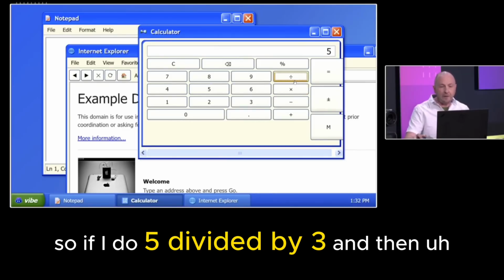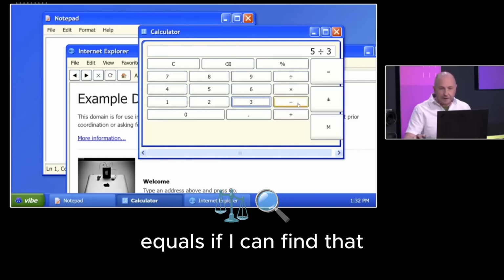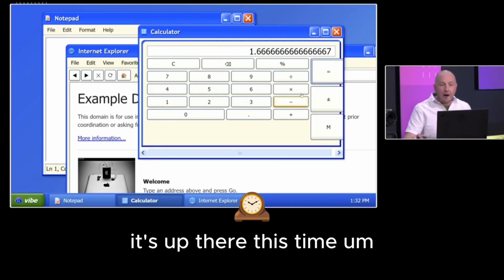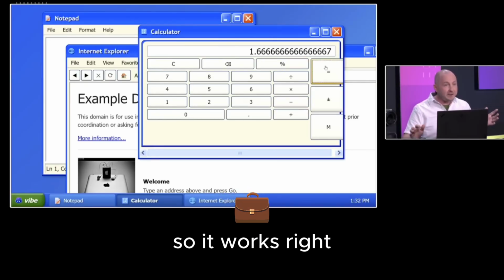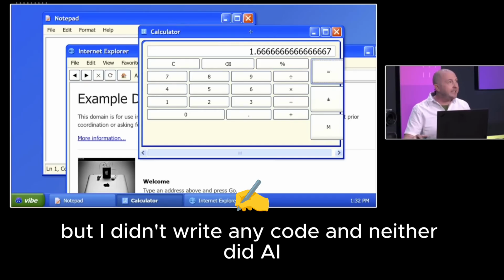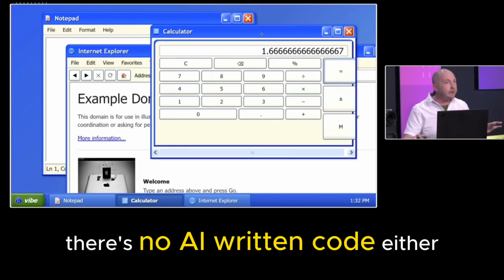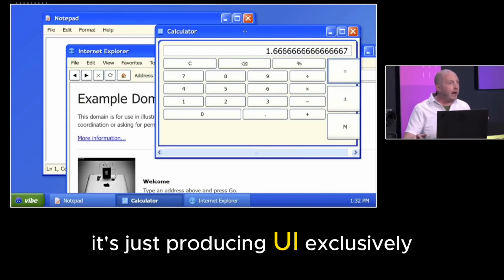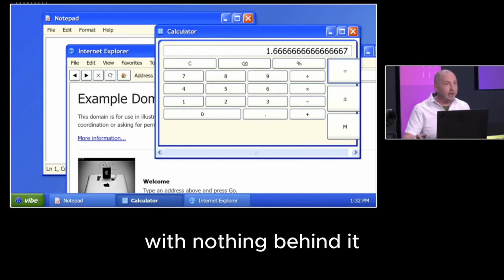So if I do 5 divided by 3 and then equals, if I can find that, it's up there this time, it's 1.6. Okay, so it works, right? But I didn't write any code, and neither did AI. There's no AI written code either. It's just producing UI exclusively with nothing behind it.